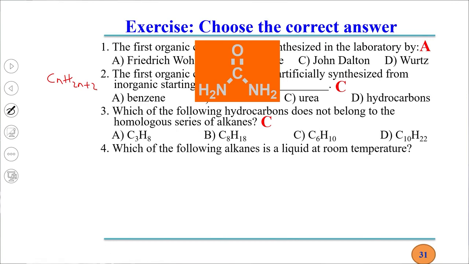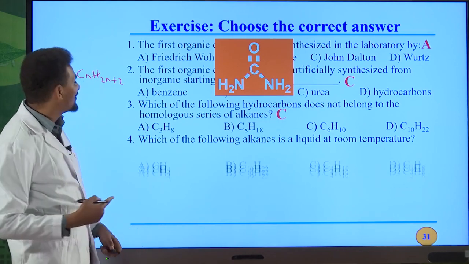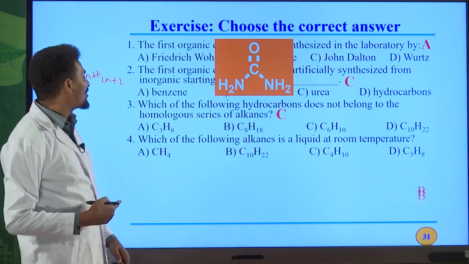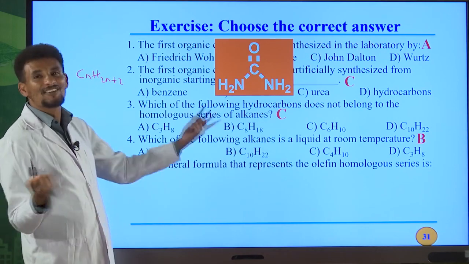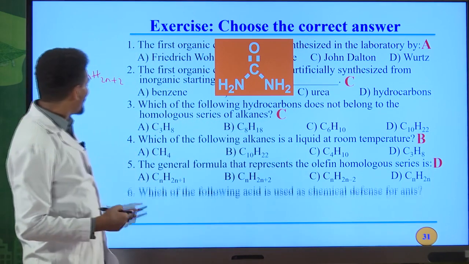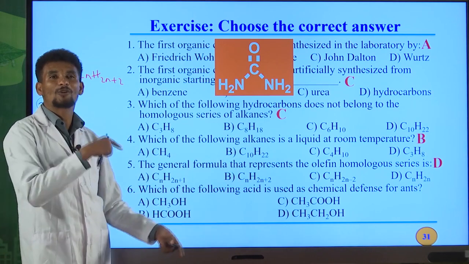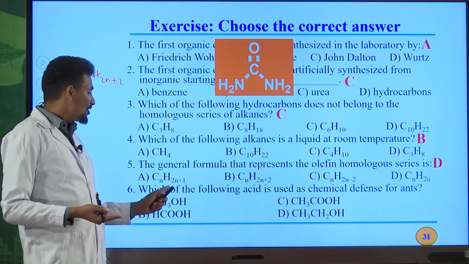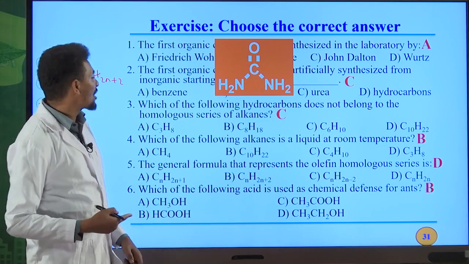Fourth one, which of the following alkanes is liquid at room temperature? C1 to C4 are gases, C5 to C17 are liquids, so B is the correct answer. And the fifth question, the general formula that represents olefin, that means alkenes. It is CnH2n. So D is the correct answer. Sixth question, which of the following acids is used as a chemical defense for ants? I already told you about this one. Formic acid. What is the molecular formula for formic acid? HCO2H. This is formic acid. B is the correct answer.